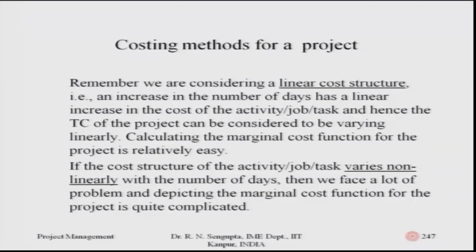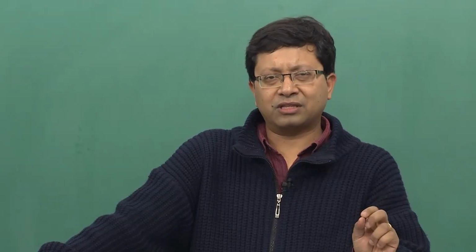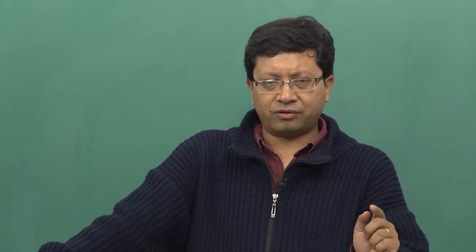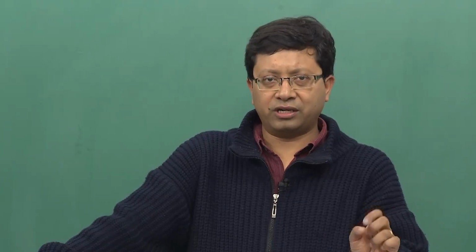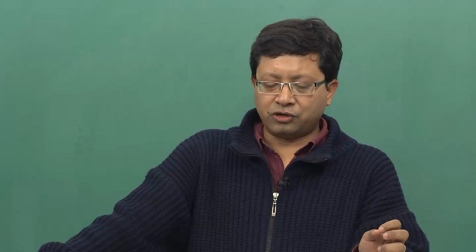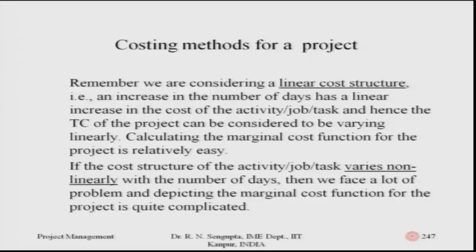Remember here again, as I mentioned, when we are doing this very simple problem of the cost structure, which was 440 in total, we would consider a linear cost structure, that is, an increase in the number of days has a linear increase in the total cost. There are no marginal rates; it is happening at a fixed rate. So the total cost of the project can be considered to vary linearly. Calculating the marginal cost function for the project is relatively easy if linear cost functions are there.